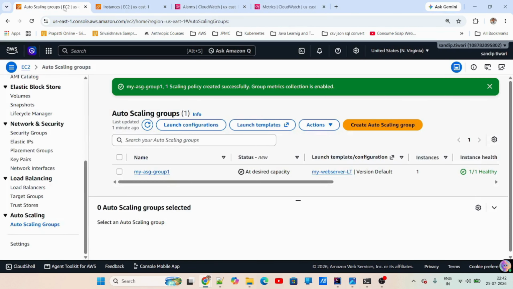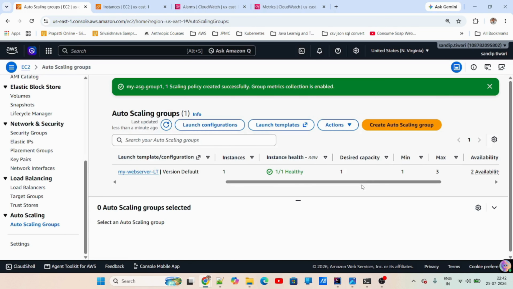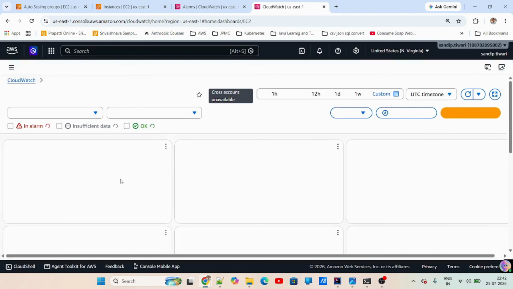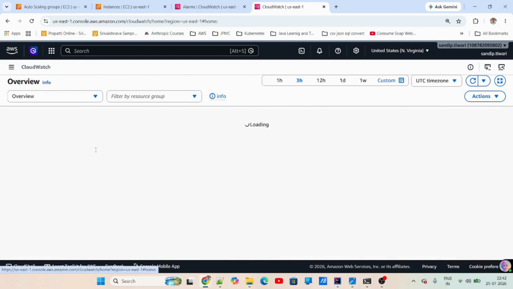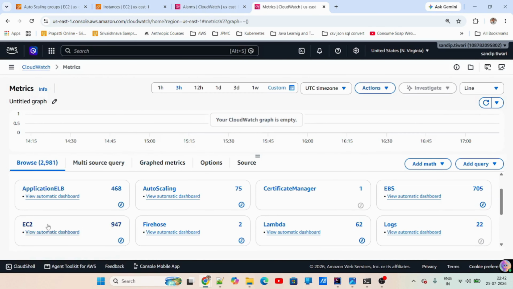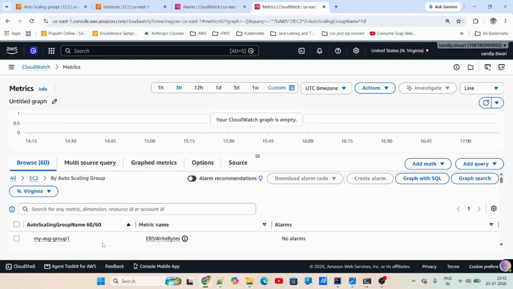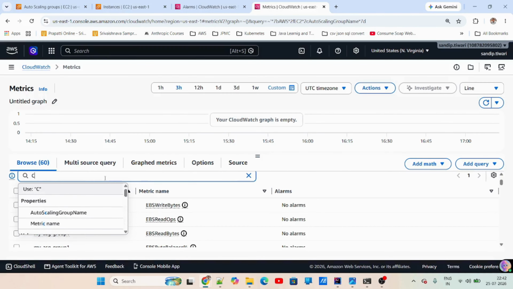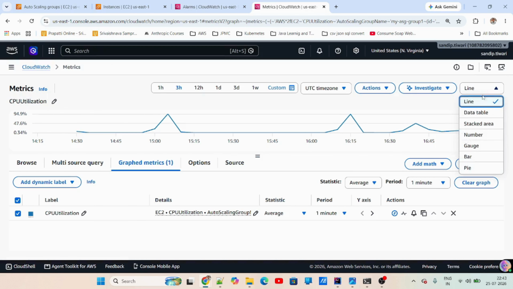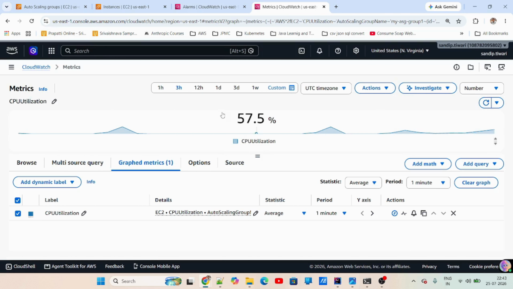load, now here you can see in the metrics, since it got triggered, right? The alarm got triggered. You will see that the desired capacity would be getting modified. We'll just look at the metrics here. Go to classic metrics, EC2, my auto scaling group, and in this I will check CPU utilization. We'll use the number here. As you can see, it has crossed 57.5.